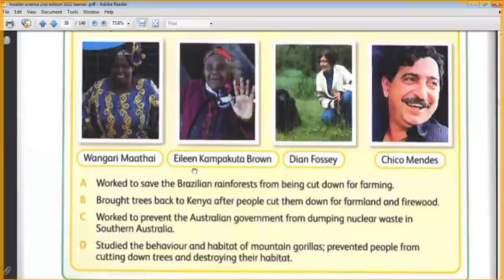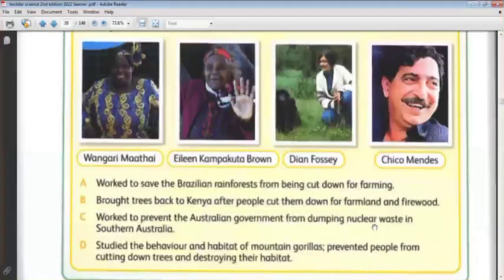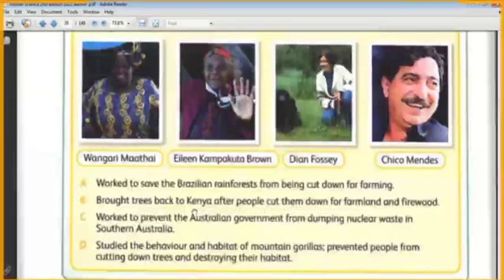The second one, Isumi Kambakato Brown. She worked to prevent the Australian government from dumping nuclear waste in southern Australia. Yes, this waste is very dangerous for humans and animals and plants. Nuclear waste takes a very long time to be removed from the environment. And it's very dangerous and causes bad things to humans and the animals and the plants. So dumping this waste here in southern Australia is a bad thing. She prevented it. Okay, this is the second ecologist.